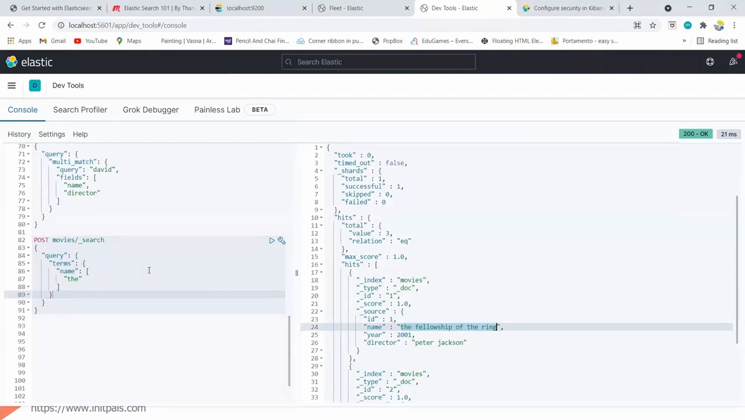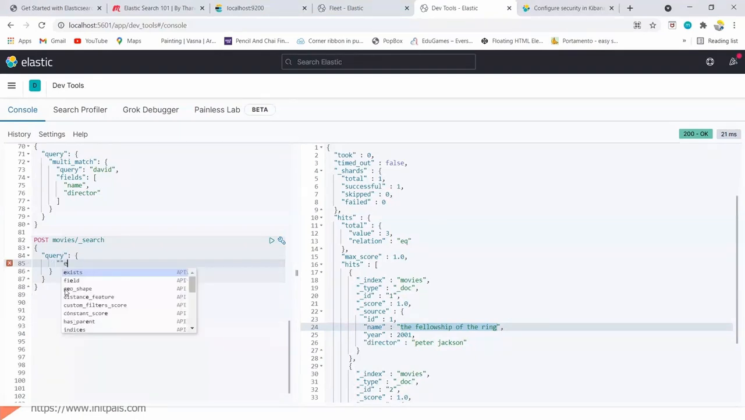Okay, let's try some more things. Other than that, we can also see, for example, if a record or a document has a particular field. I don't want to look into the value, but I want to see whether I have the field available or not. So I can use exists. So here, field and then name.